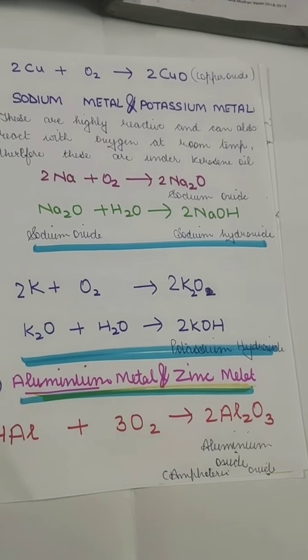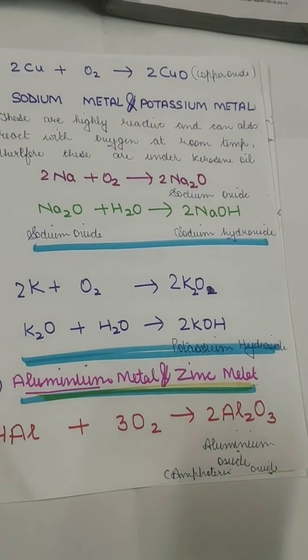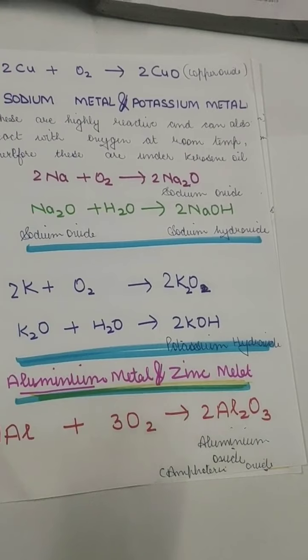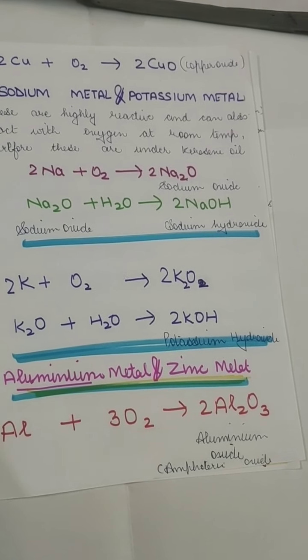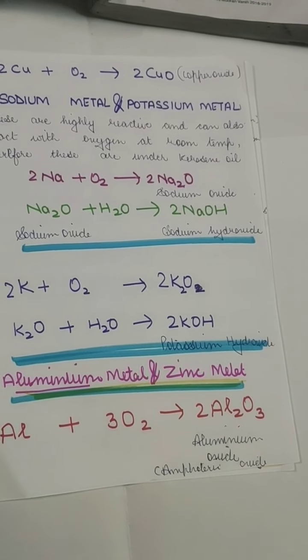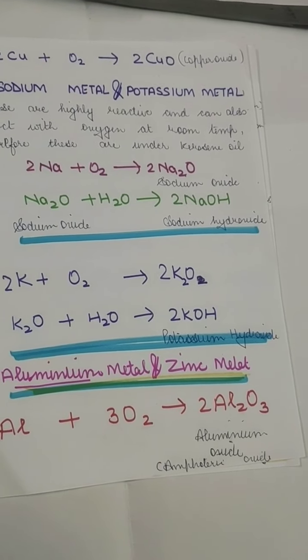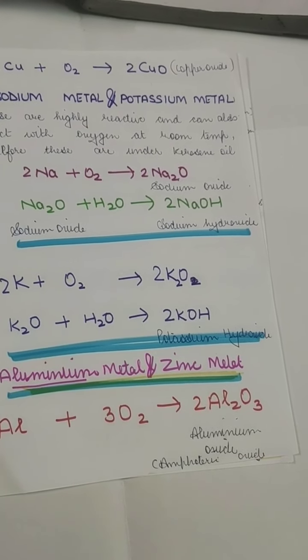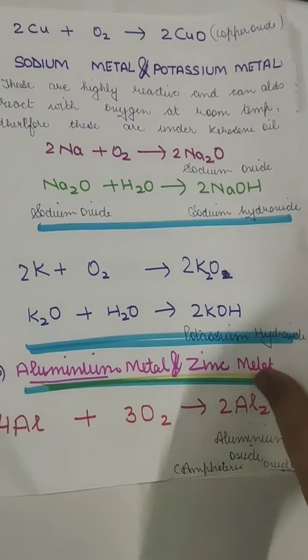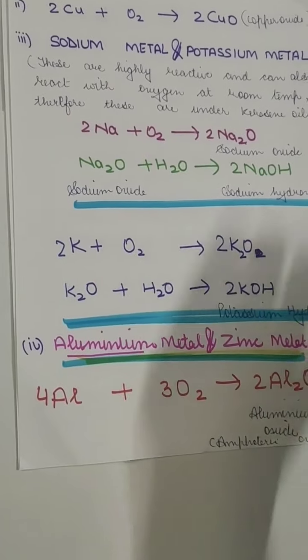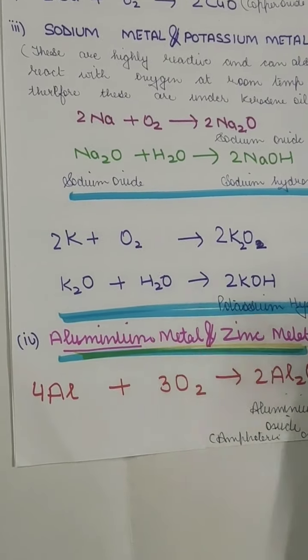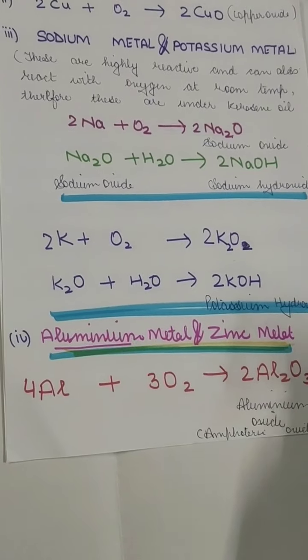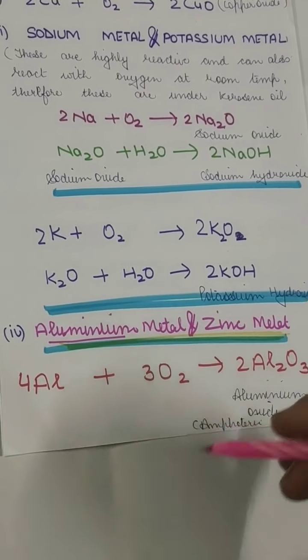The metals which are high in the reactivity series will react very rapidly, and the metals which are low in the reactivity series will react very slowly, or they won't react at all. As we know, potassium, sodium and lithium are at the top of the reactivity series, so they will react very quickly.